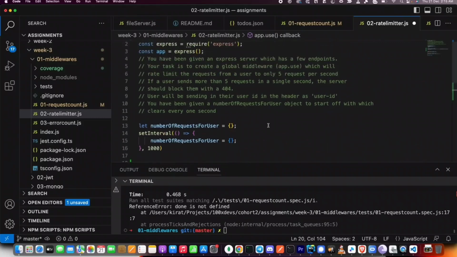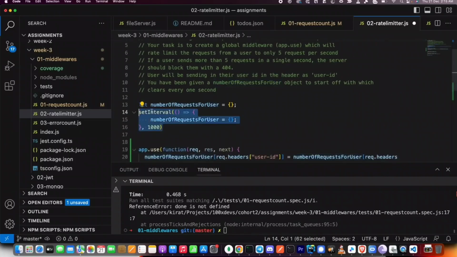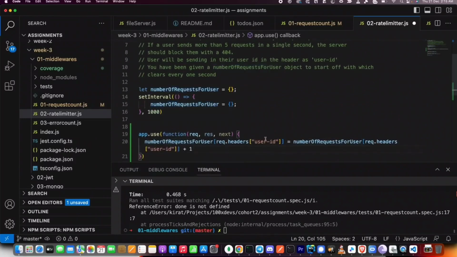How do I maintain how many requests this person has sent in a single second? Thankfully, they have written the logic for that as well. They said, you have been given this object to start off with, which clears every 1 second. What is happening every 1 second? It is going back to an empty object. So this way, all I have to do is this, and then let's make this code slightly cleaner.